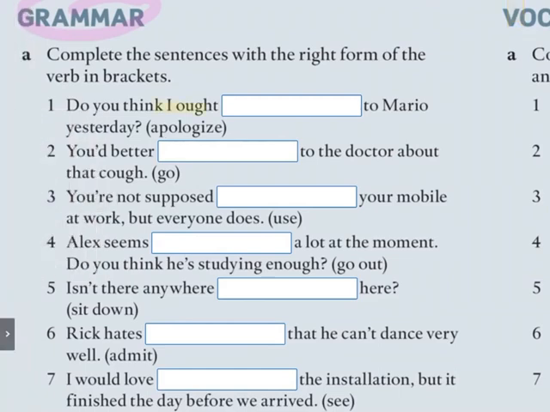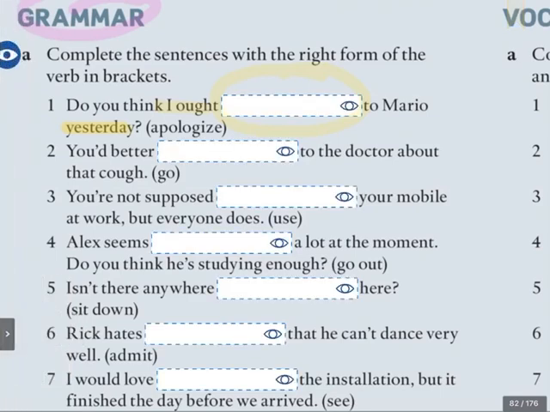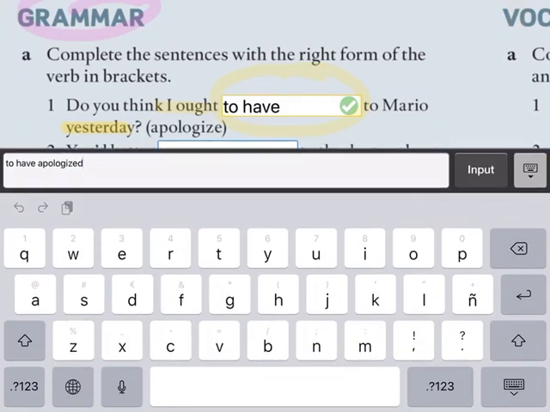Well, first of all, we have I ought. Now, this is followed by a very specific verb form. My main verb has a very specific form, but look at this very important piece of information, yesterday. So we're talking about a modal verb in the past, ought, but yesterday in the past. Shall we check the answer? What did you put? You ought to have, now I'm missing my main verb, you ought to have apologized is the correct answer. You ought to have apologized.